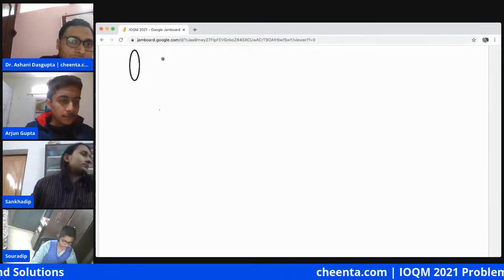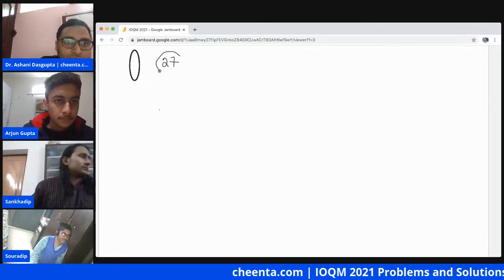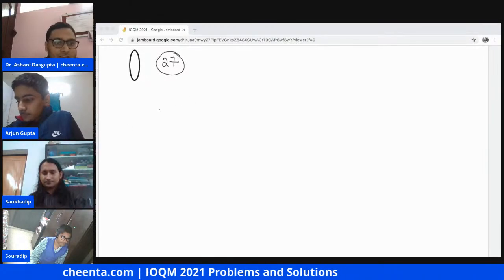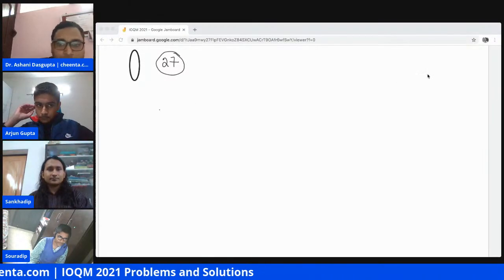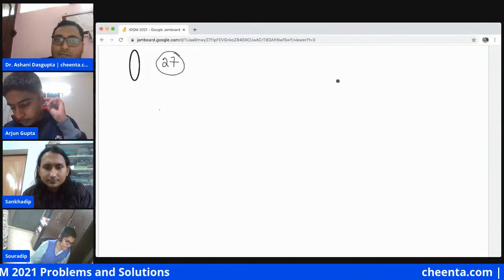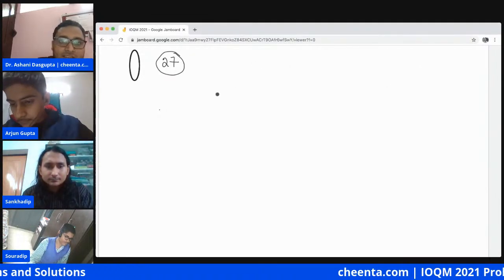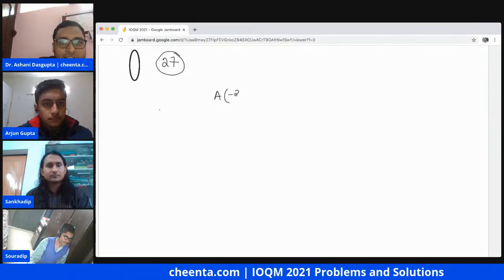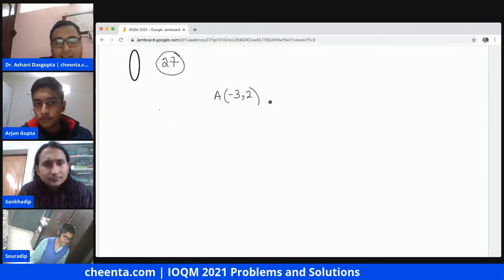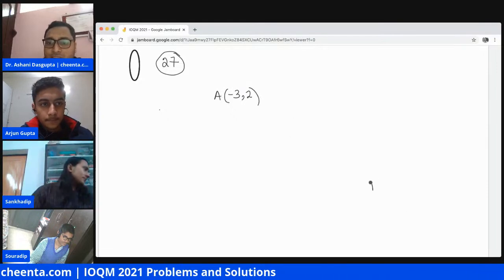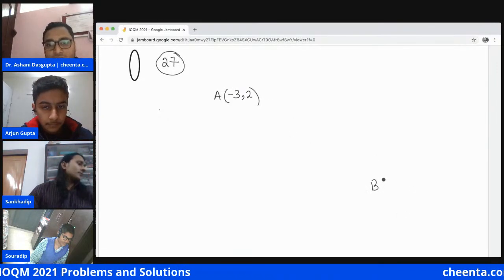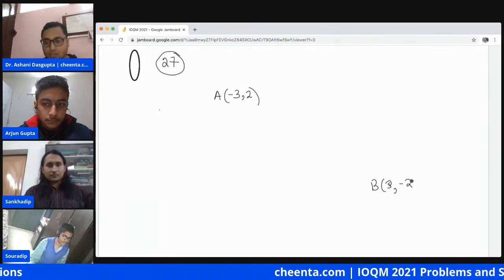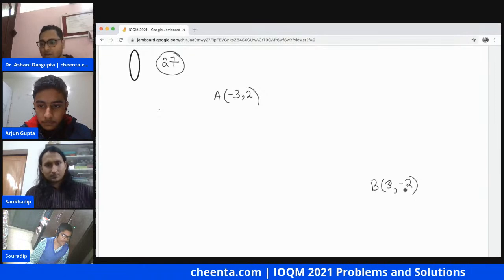Okay, so let's talk about problem number 27. Shankardeep, Shauradip, you can also comment here. It's a very beautiful problem actually. It says that there is a point A whose coordinate is given to be negative 3 comma 2, and there is a point B whose coordinate is given to be 3 comma negative 2. So these 2 points are there.